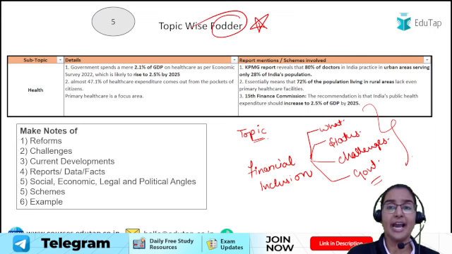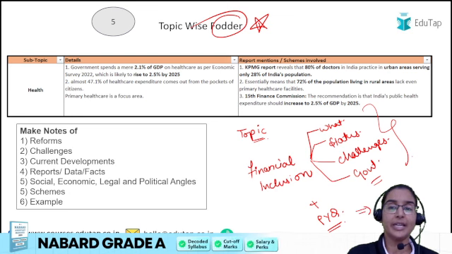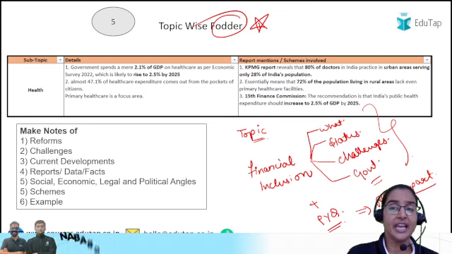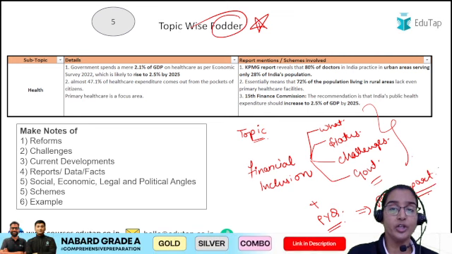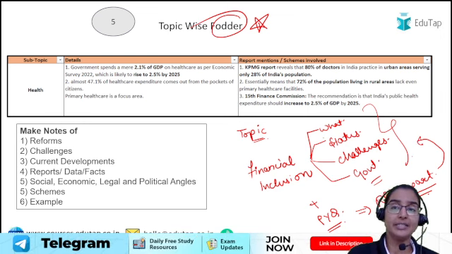Now, once you have done the brainstorming, the second thing that you have to do is to look at the previous year questions. What kind of questions are they asking? For example, just recently we saw that they asked in the context of an RBI report. So this gives us an idea that if there is any report or any new development with regard to financial inclusion, then that too needs to be added, and I have to study all the themes related to this particular report as well.